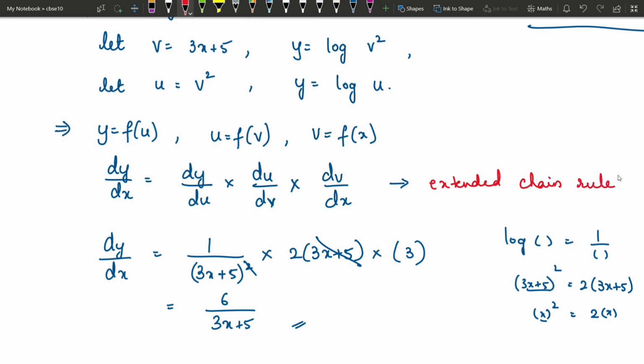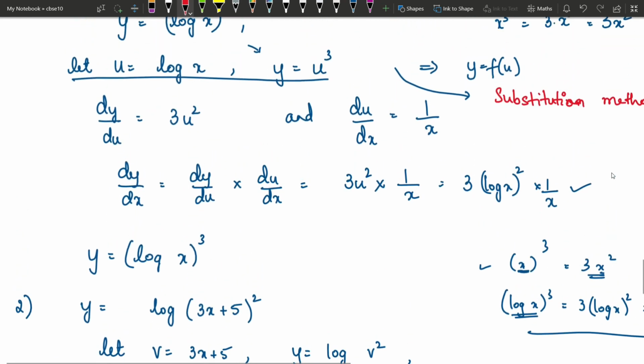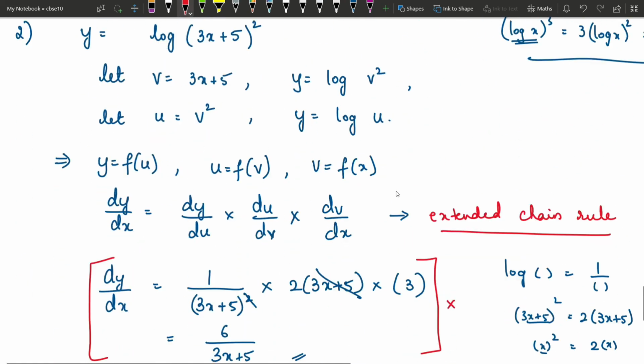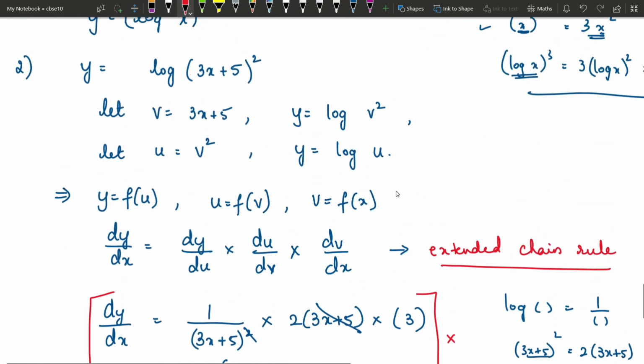Now if this question is asked in the exam, you cannot use this straight one-line method. This is a one-line method. This method you can't use. You have to use this extended chain rule and then write each and everything like this: dy by du, du by dv, and then dy by dv, dv by du, then write du by dx, and then multiply all the three things and then simplify. So that is how you are supposed to solve.